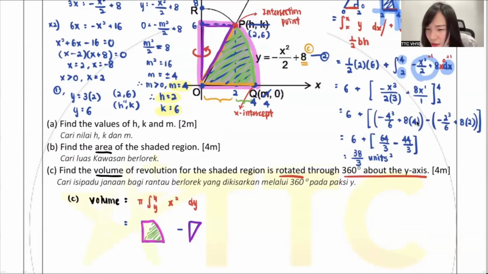Why do we use dy, not dx? Katana, do you remember at the starting? At the starting, I said whenever you find volume, you do not base on where they stick, you base on where they rotate. You see, I already underlined, rotated 360 degrees about the y-axis. You have no choice. Guys, I want to say, for area, you decide yourself. But volume, you cannot decide. Volume, you have no choice.